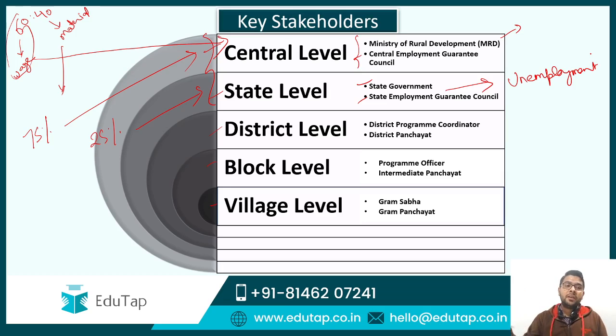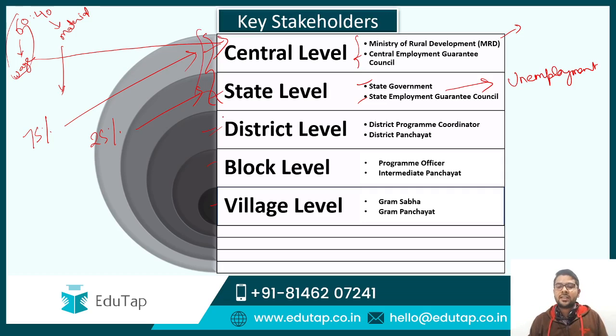So the sharing pattern will be 60:40 wage and material cost. Wages will be entirely borne by the central government. Out of 40% of material cost, 75% will be borne by the central government, 25% will be borne by the state government, in addition to the unemployment expenses. So guys, these are the two authorities at the national and the state level. Now we will move down to the district level.